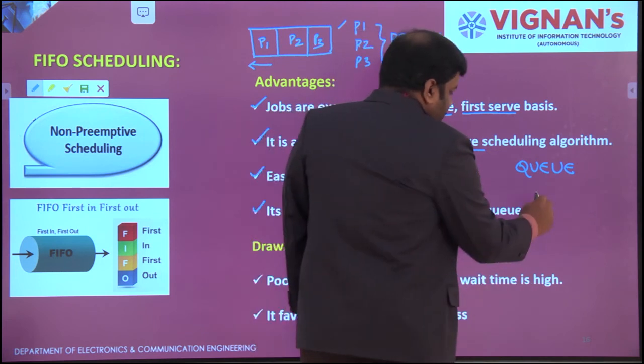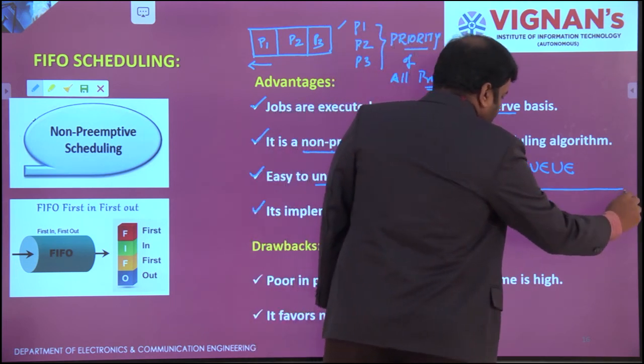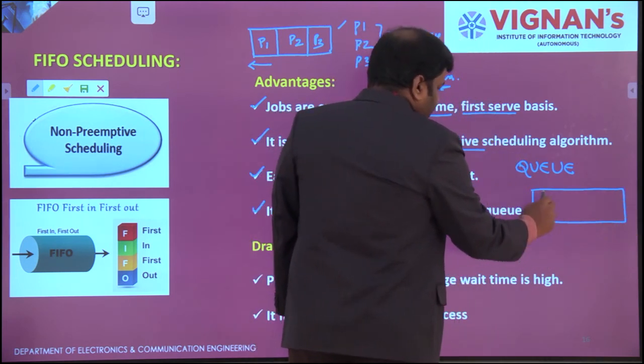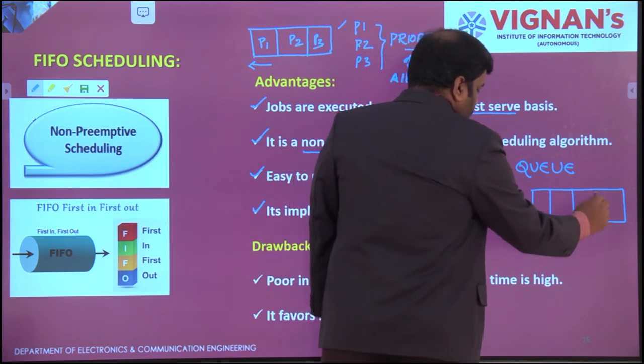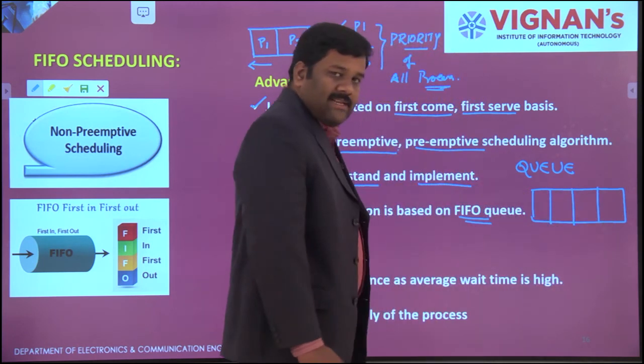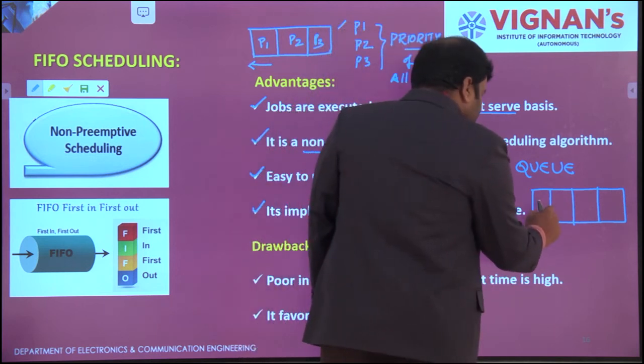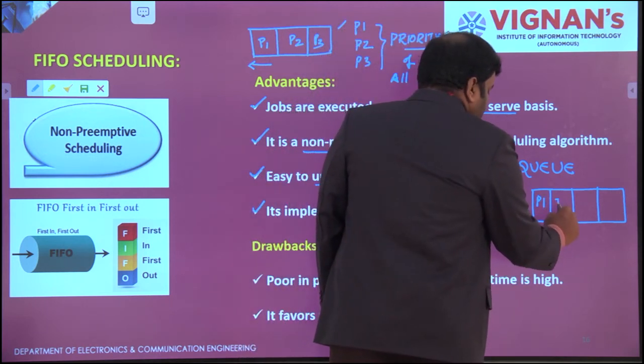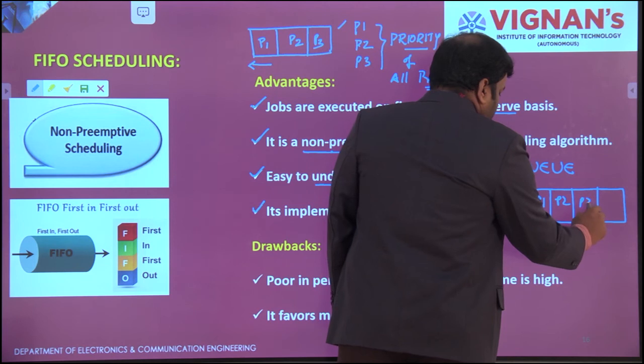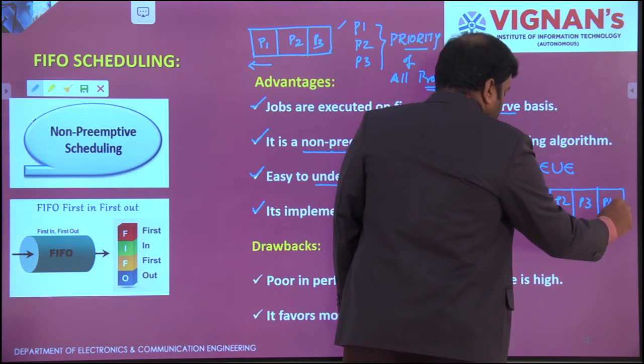What is a queue? Here you have one register with locations 1, 2, 3 and 4 available to save P1, P2, P3 and P4.